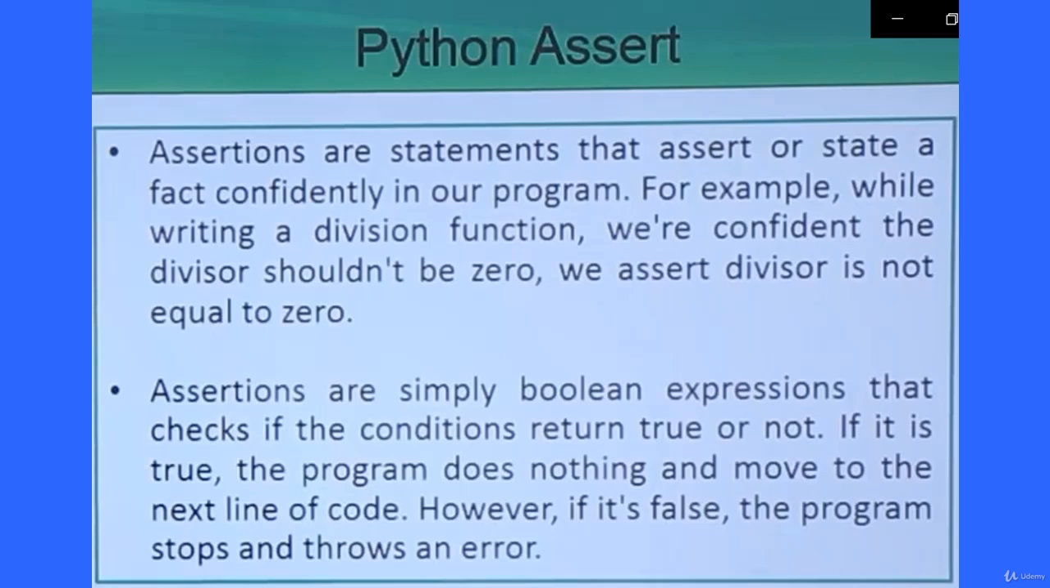So let me repeat once again for clarity. Assertions are simply Boolean expressions, so they will return true or false, that checks if the condition returned is true or not. If it is true, the program does nothing and moves to the next line of the code. However, if it is false, the program stops and throws an error. So that is known as the assertion in Python.